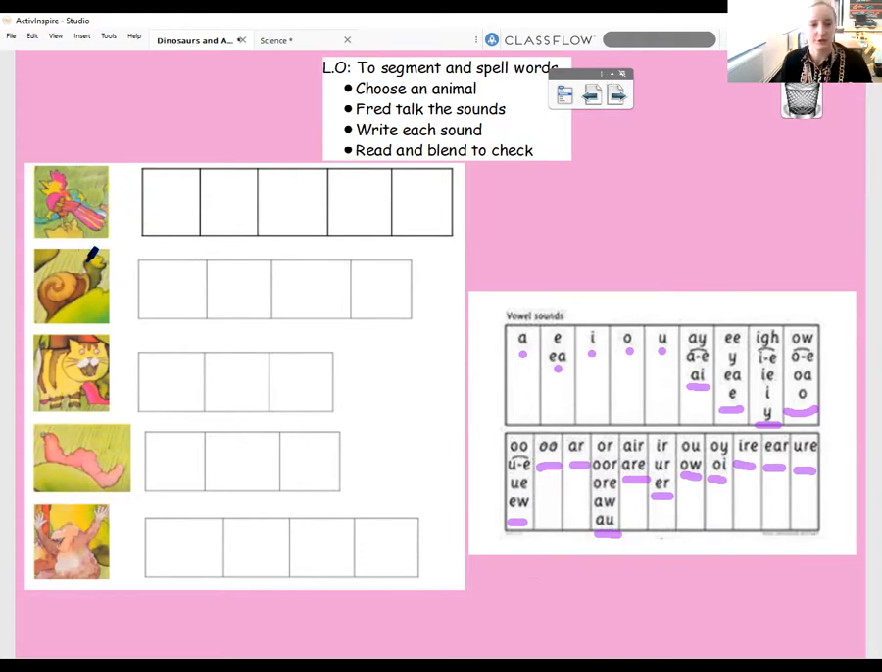So we're going to choose an animal off the side. We're going to Fred talk the sounds, so we need our Fred fingers today. Then we're going to write the sounds, read it, blend it to check. Okay, so let's have a look then at this first animal. So the first animal is a parrot. So try sounding out parrot on your Fred fingers. Stamp it out.